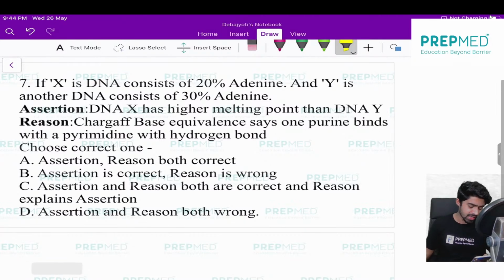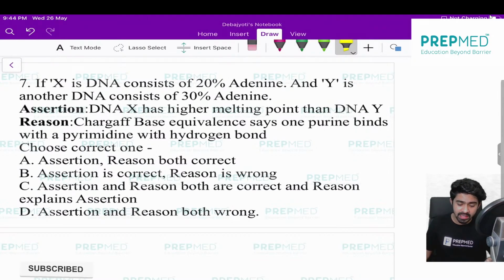But yes, it can happen, as AIIMS exam is also merged to the NEET exam. So a few assertion-reason questions, like 4 or 5, might be asked. So you should know how to approach assertion-reason questions. But before that, let us read this question together.